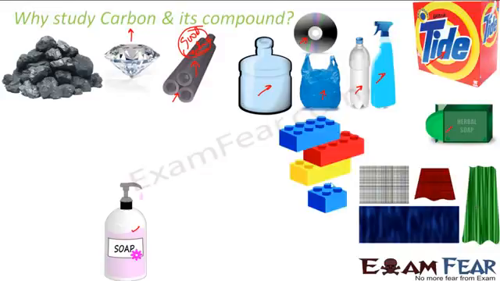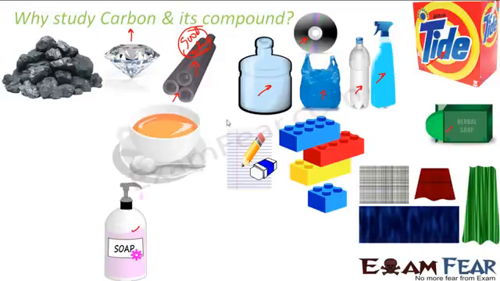So we have the games which we play, right? They are all made of plastics or sometimes paper. They are also carbon. So most of the games which we have played when we were kids are all made of carbon. The pens, the paper on which we write during exams or take notes, that is carbon. The pencil with which we write is carbon. It has graphite. The eraser which we use to erase is also carbon. The tea we drink, the sugar which we add in the tea, that's also carbon.